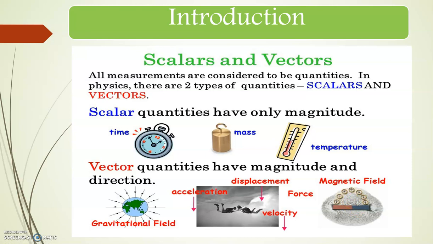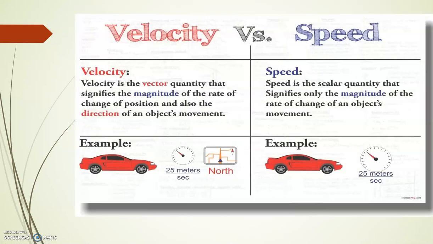Next we are going to see the difference between velocity and speed. Velocity is a vector quantity that specifies the magnitude of the rate of change of position and also the direction of an object's movement. For example, consider a car. If the car is moving, we can calculate the speed of the car and in which direction the car is moving. So here we take the speed as well as the direction, that is both the magnitude and direction.